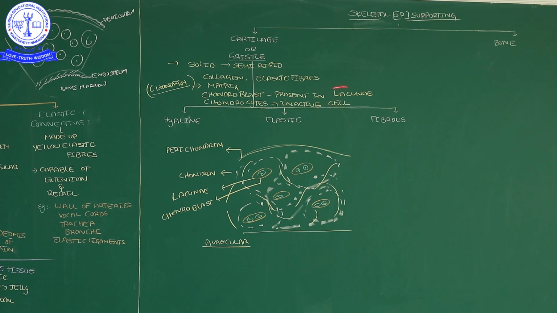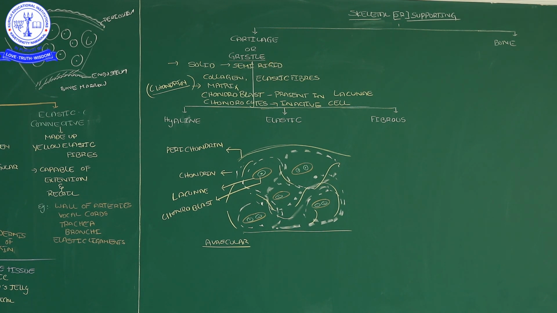First, go with these chondroblast cells present in the lacunae, particular box-like chambers. Sometimes the chondroblast cells are in an inactive condition. If the chondroblast cells are inactive, such cells we call chondrocytes. Chondrocytes are inactive cells of cartilage.